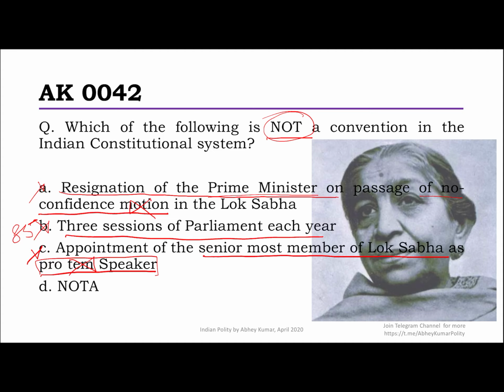For example, in the 2019 Lok Sabha election itself, the senior most member of parliament was an 8-time MP, Madam Menaka Gandhi. However, less senior, a 7-time MP, Mr. Virendra Kumar, was appointed the speaker pro tem.